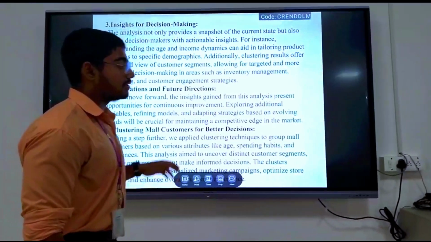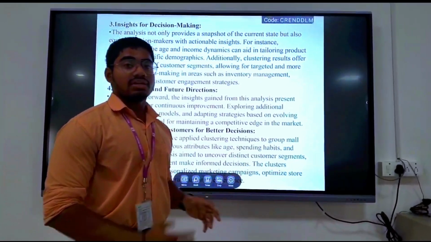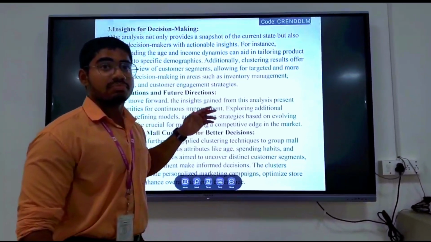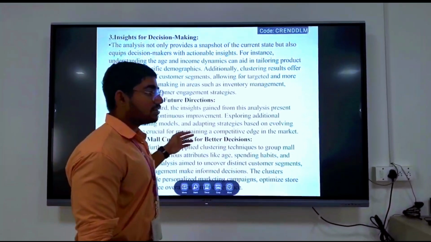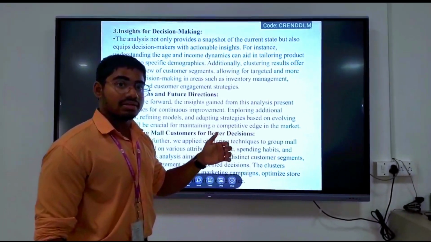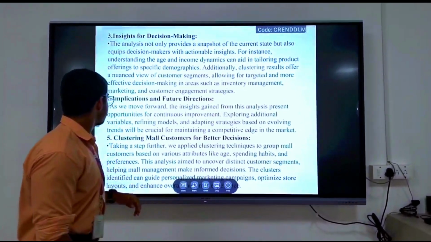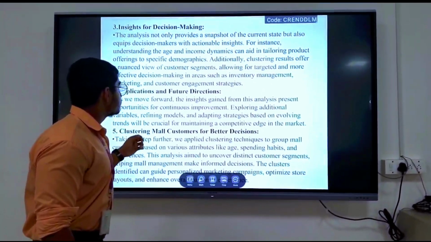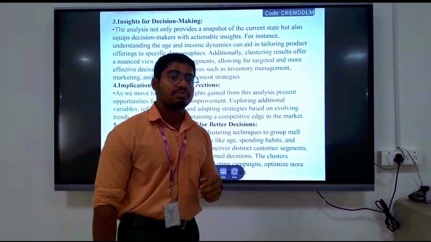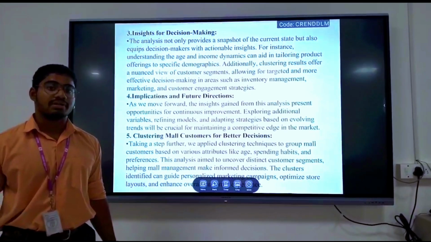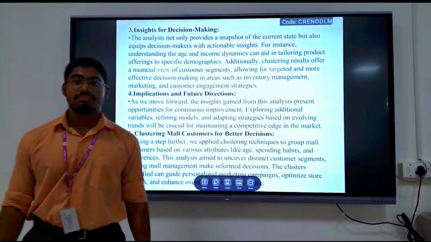And insights for decision making are basically the same. We use the data to classify our customers into multiple clusters, and then we try to better target their needs and requirements based on the demographics. And for future applications and directions, we can add more variables to fine-tune our machine learning model. I would like to call my friend Manikanta to give a conclusion to this PPT.